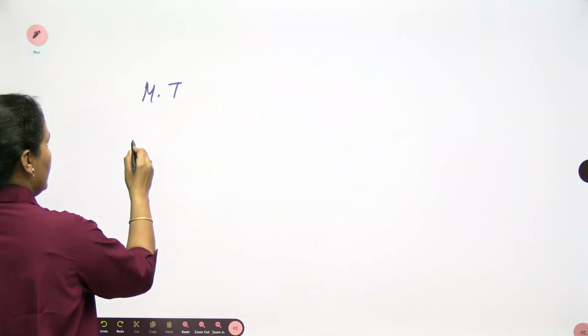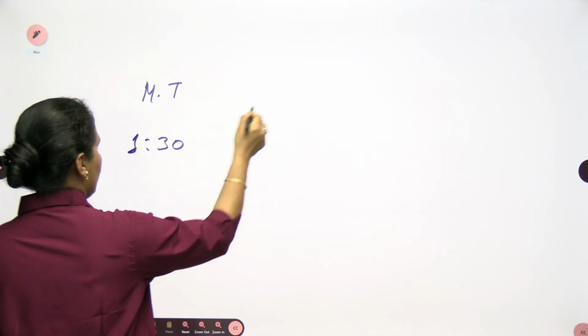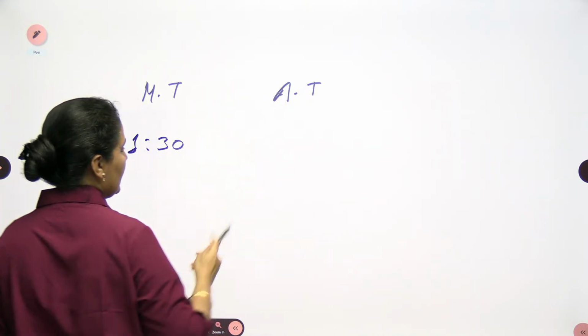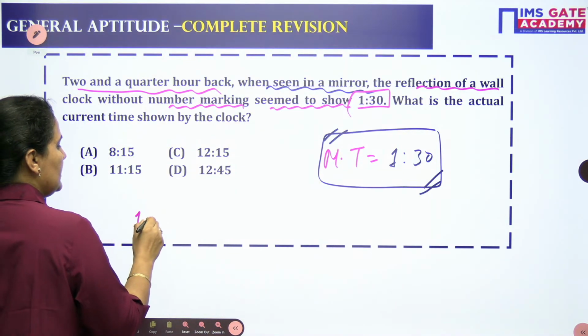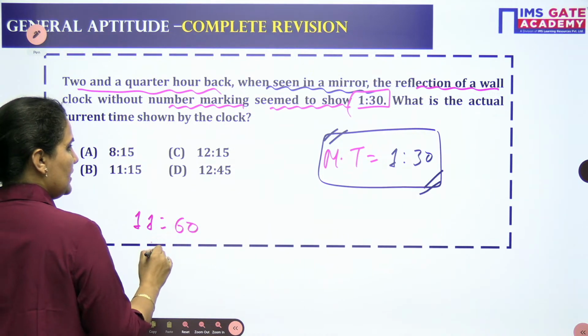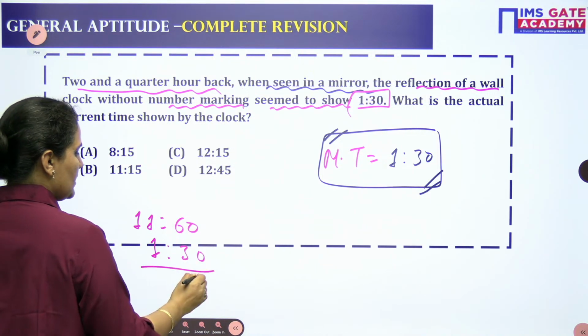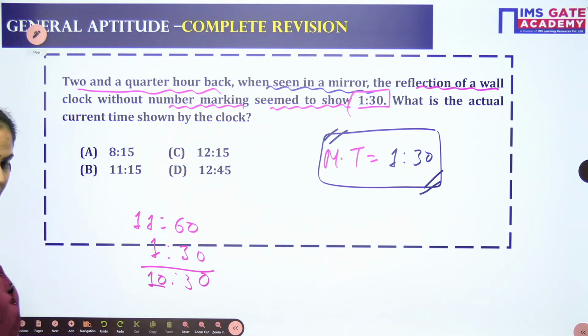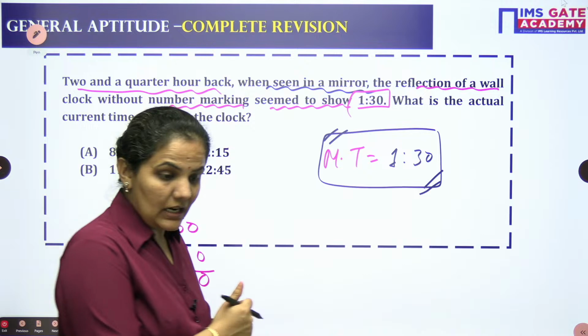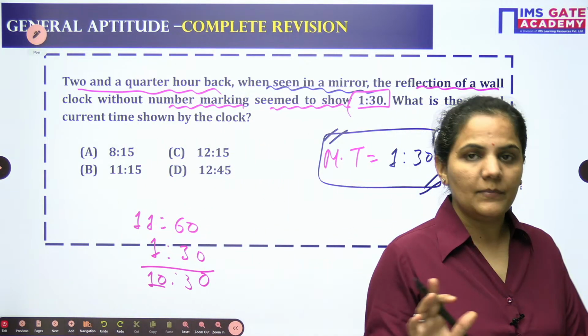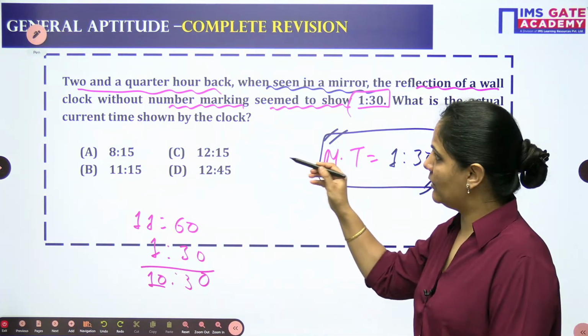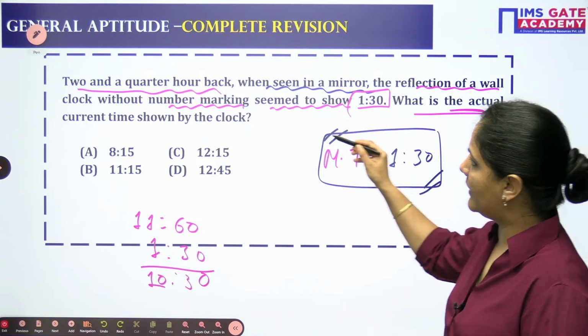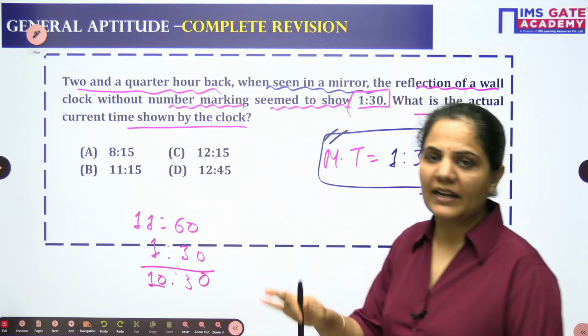Mirror time is 1:30. When your mirror time is 1:30, we can calculate the actual time. Yes, definitely. So I will go for 11:60 minus 1:30, so that will be 10:30. The question is asking about the time shown by the clock right now.